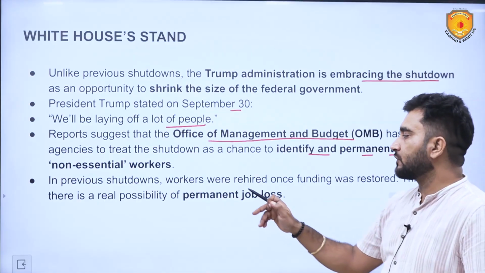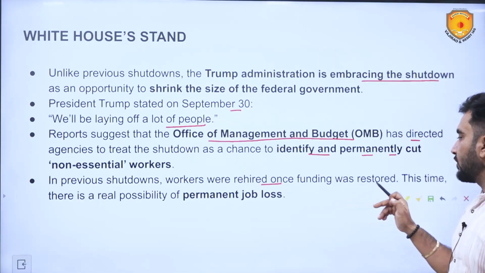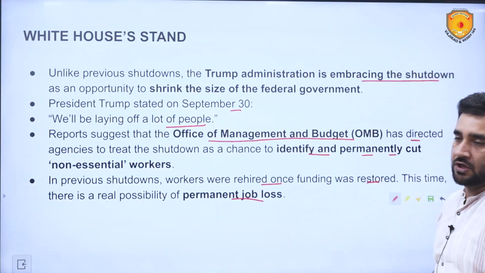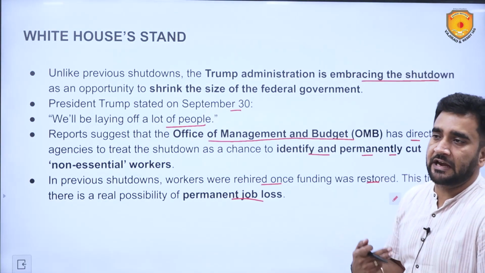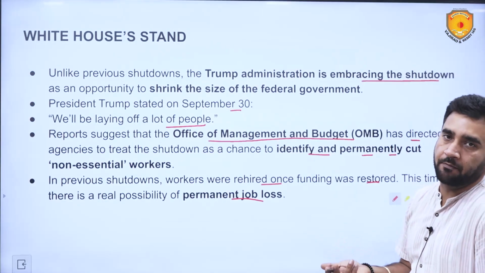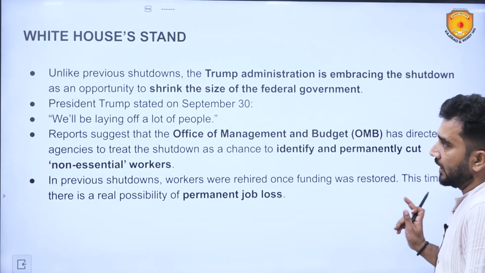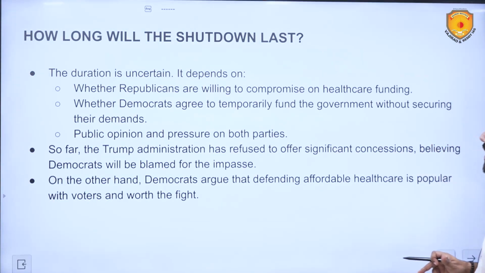In previous shutdowns, workers were rehired once funding was restored. This time, there is a real possibility of permanent job loss. This is creating a lot of uncertainty and fear among the federal employees, because job cuts or job losses are going to happen. How long will the shutdown last?